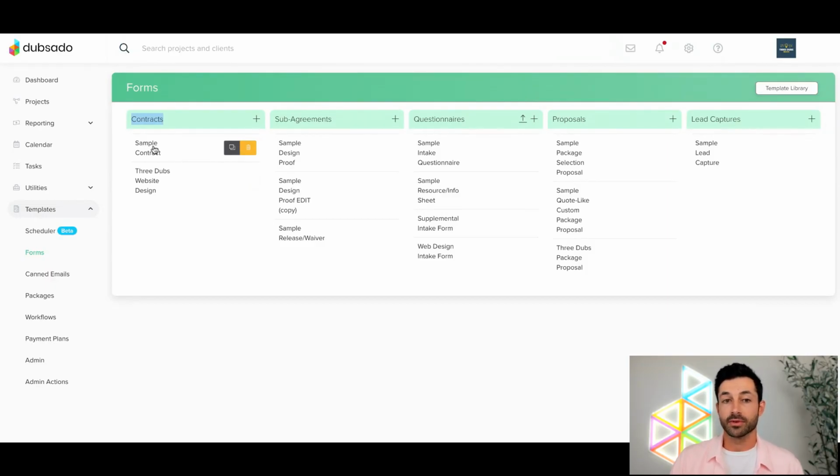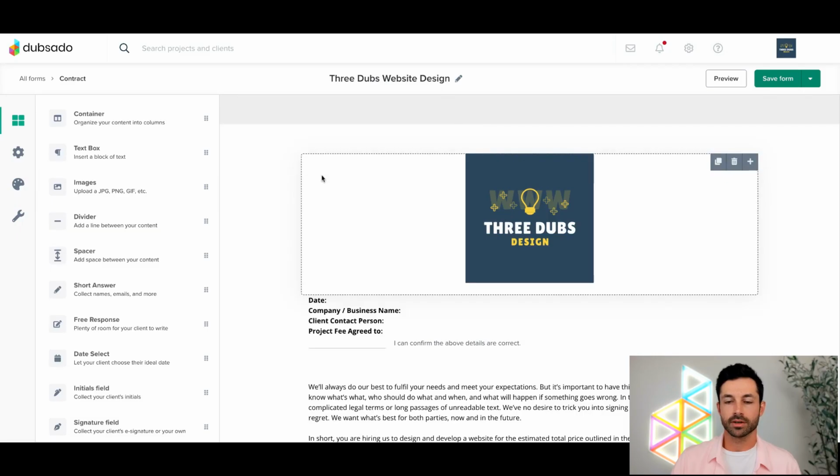Everyone, if you have a brand new Dubsado account, has a sample contract. We're going to scoot past that. I'm going to use a contract template that I've customized a little further just to demonstrate some of the things we want to talk about today. So let's go ahead and click on our contract template and take a look.